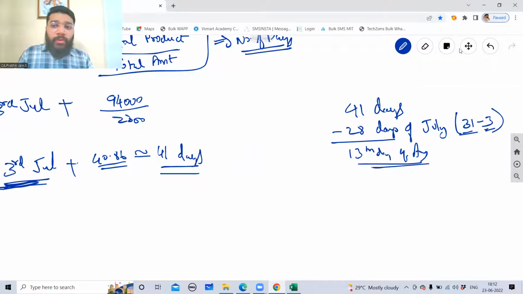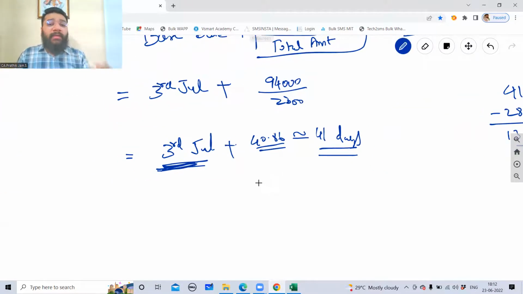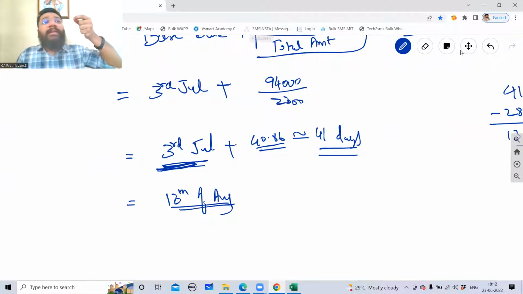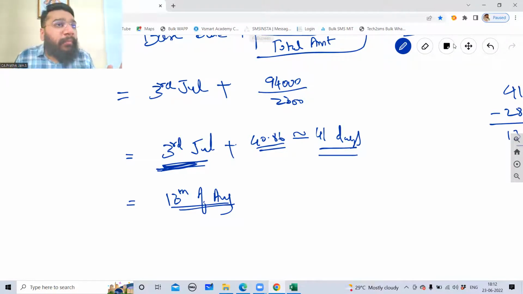Are you able to follow? So for 3rd July plus 41 days, if you calculate, you will get 13th of August. 13th of August is that date, the center point where the payment is happening in such a way that neither of the parties is losing or gaining by way of interest.